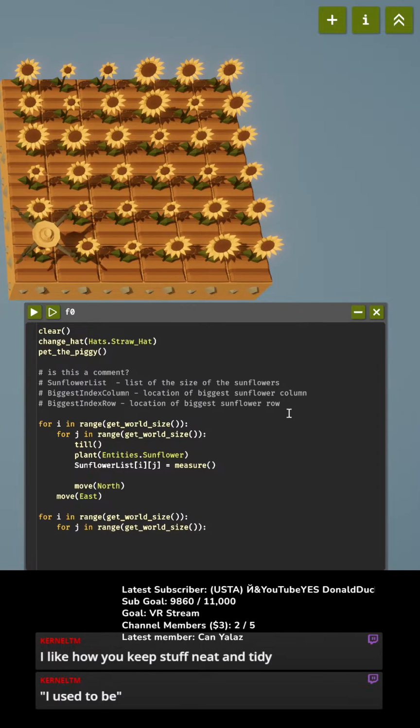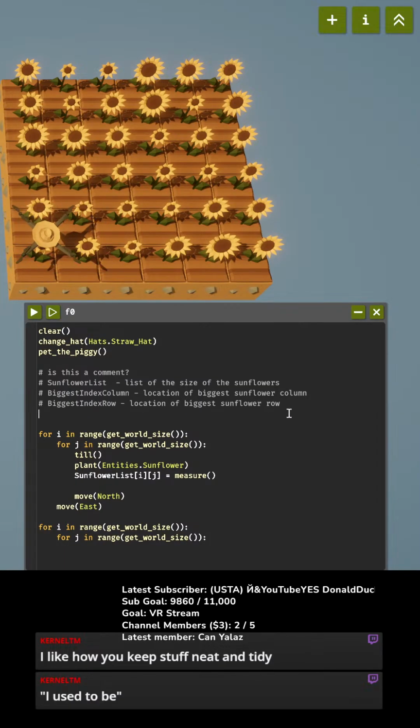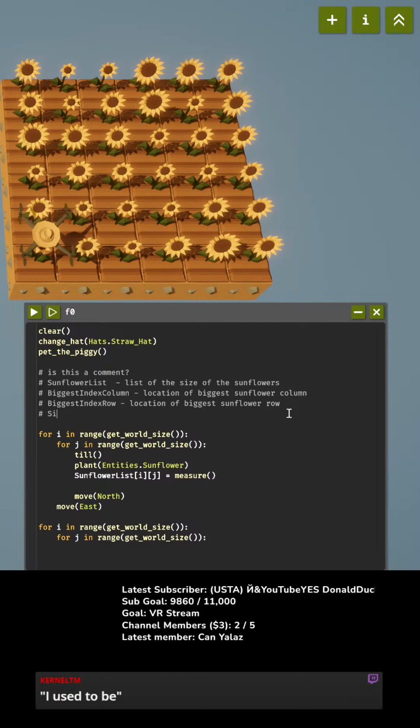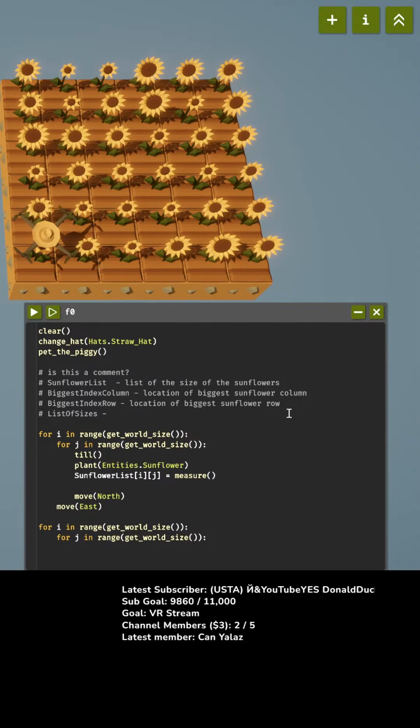Now, we need to know the size of the biggest found. Oh, how about a list of sizes? Okay, list of sizes. Yeah, I'm just trying to think. My brain is trying to optimize 3 steps in advance, and you know what?